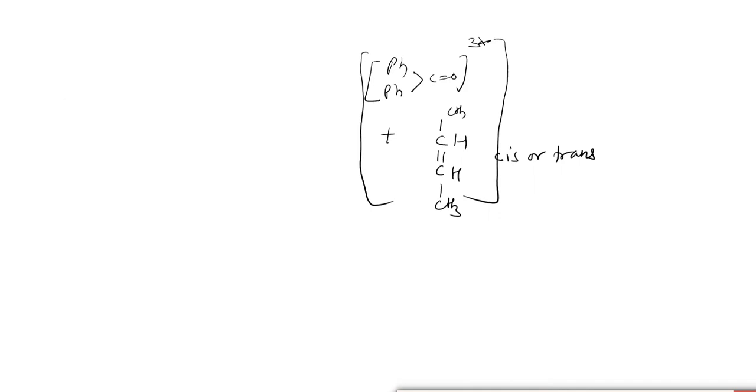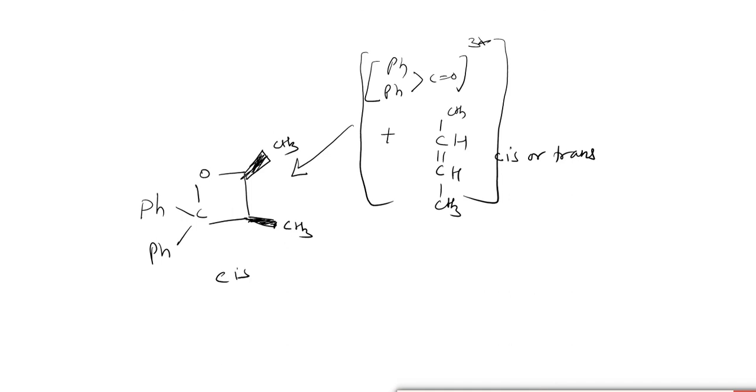The chances are the product will be like this, with CH3, CH3, that is the cis product, and in the other case the product will be like this, the trans product.